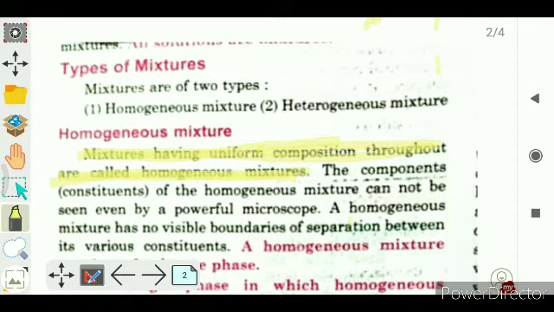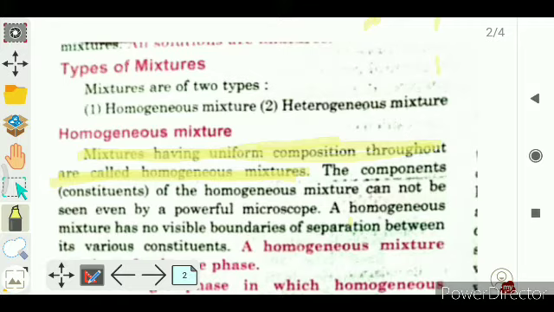If the composition of the mixture is uniform, then we say that the mixture is homogeneous.